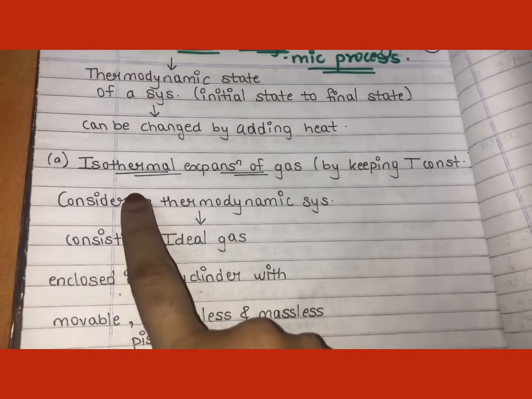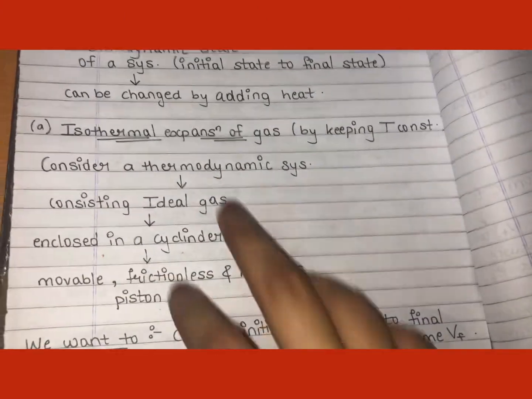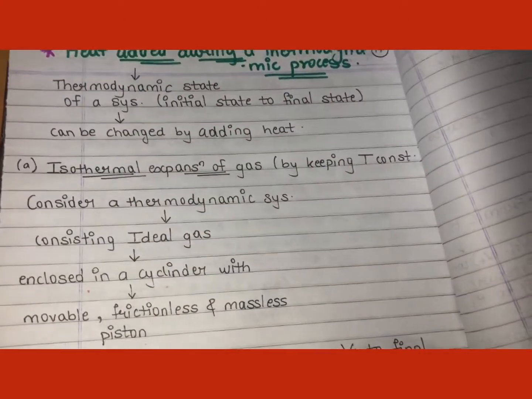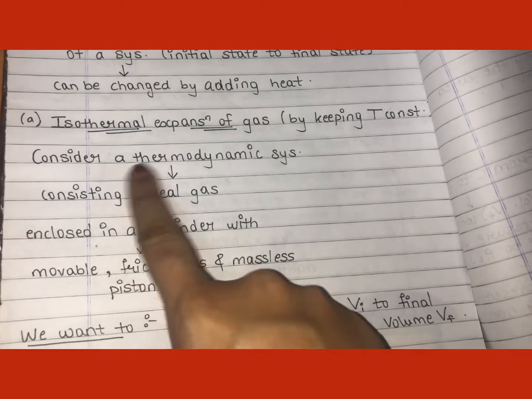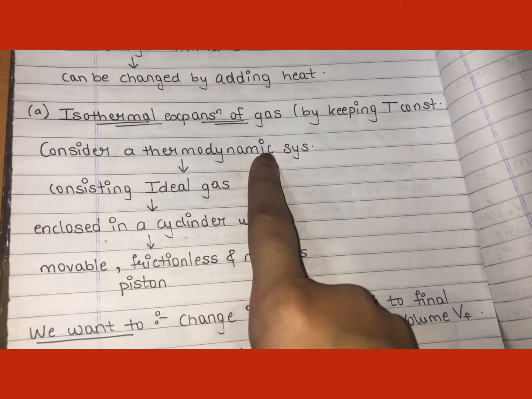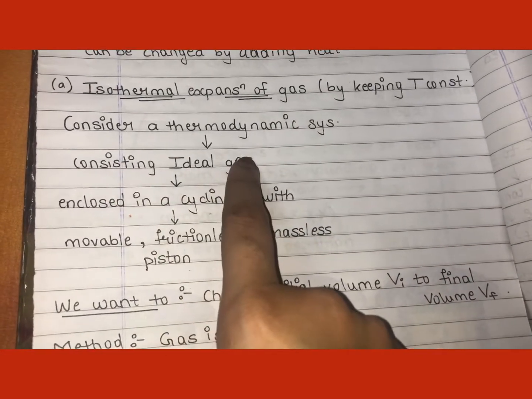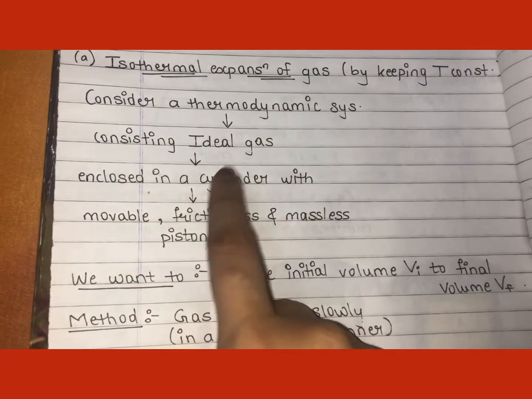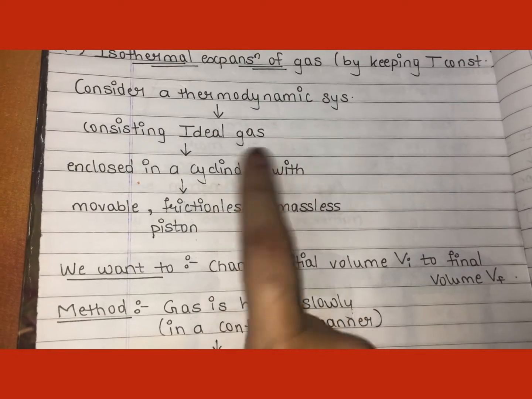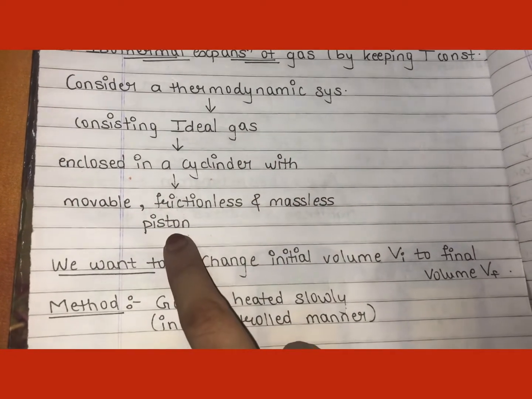Okay. Now let's see the system over here before understanding heat added during a thermodynamic process. Here we have considered a thermodynamic system. Now what is a thermodynamic system? A thermodynamic system consists of an ideal gas, and that ideal gas is enclosed in a cylinder. If there is a cylinder, there will be a movable, frictionless and massless piston.